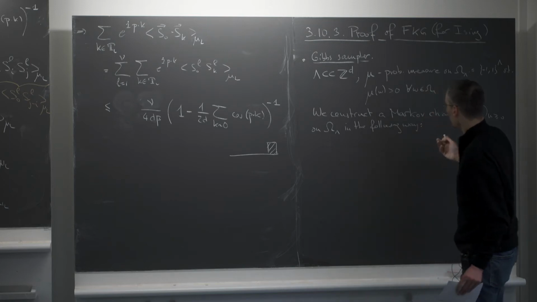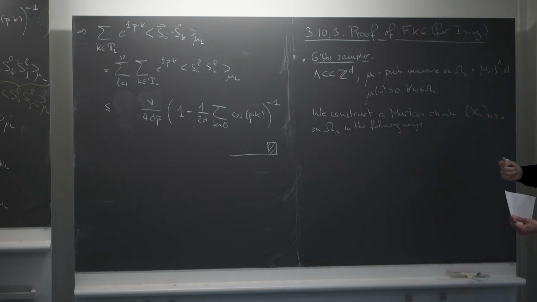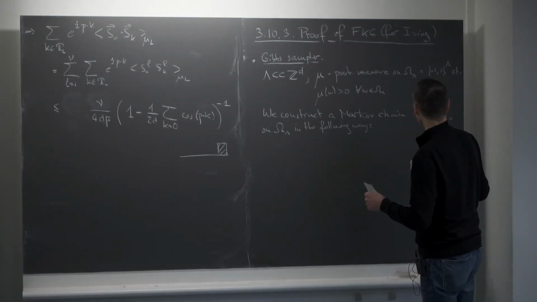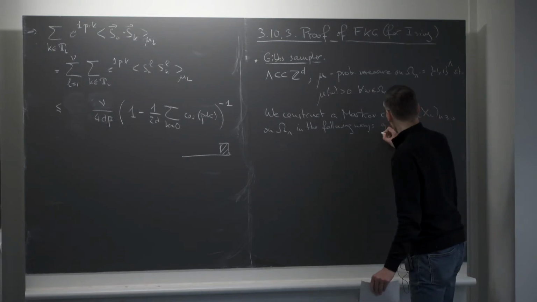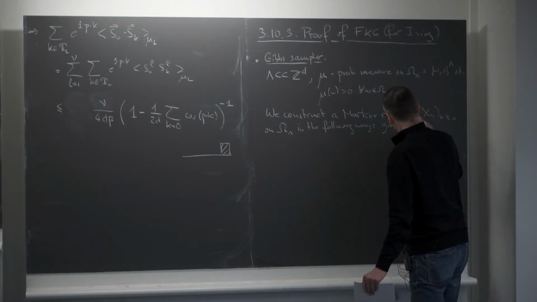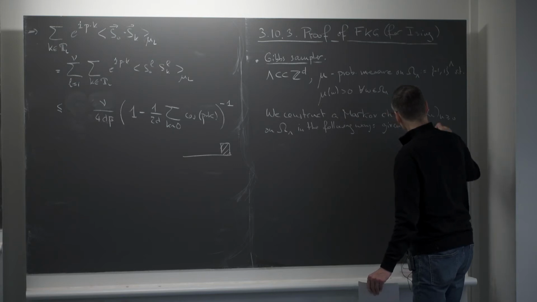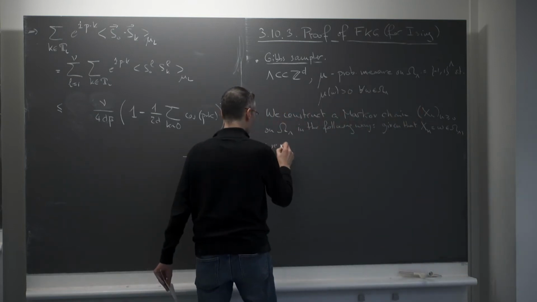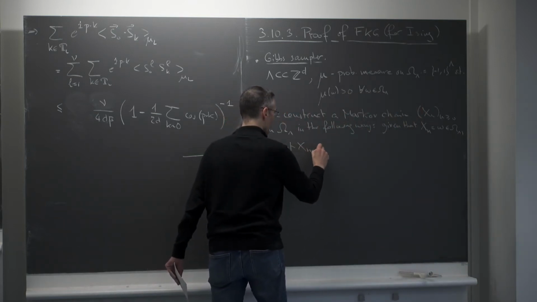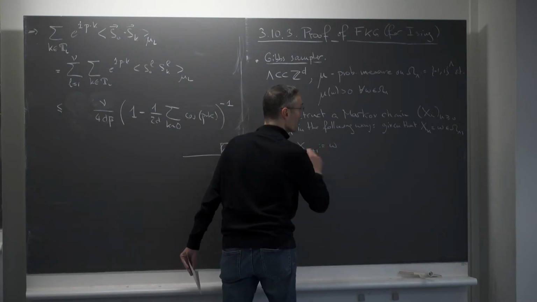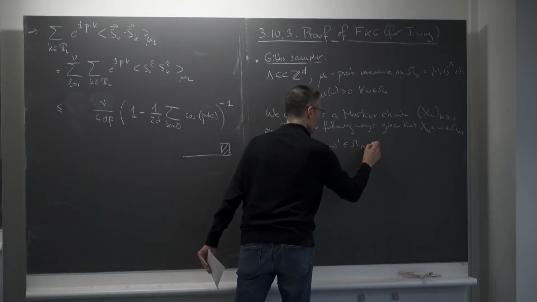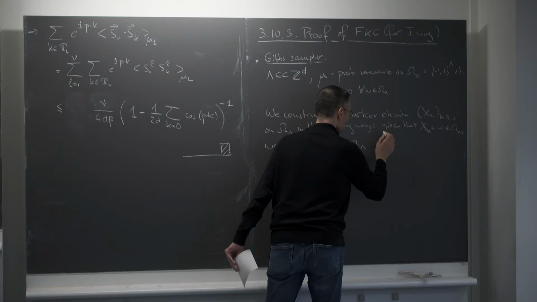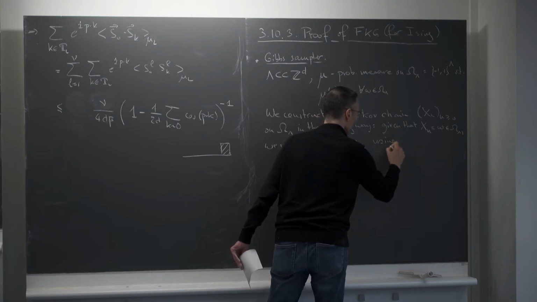To describe the Markov chain, I have to tell you how to go from the state at time n to the state at time n plus 1. So assume that the state at time n is given by some configuration omega. So given that X_n is equal to omega, a configuration in omega lambda, we set X_{n+1} equal to omega prime in omega lambda using the following recipe.